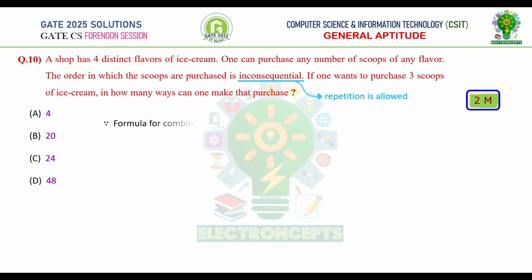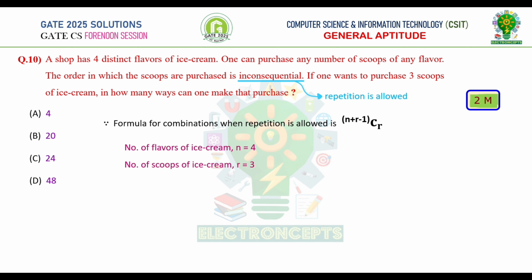If you recall, the formula for combinations when repetition is allowed is n plus r minus 1 C r. From the given data, number of flavors of ice cream n is equal to 4 and number of scoops of ice cream r is equal to 3. Substituting the values of n and r in the formula, we get total number of ways one can purchase, which is equal to 4 plus 3 minus 1 C 3, which is equal to 6C3. Recalling the formula of combinations, nCr is equal to n factorial by r factorial into n minus r factorial. We get the value of 6C3 is equal to 20. Therefore, option B is correct.